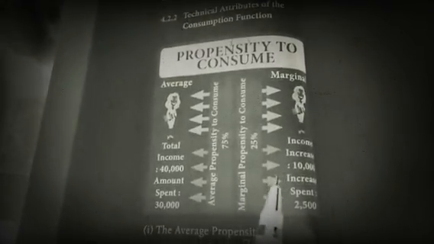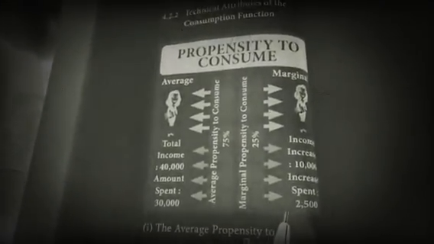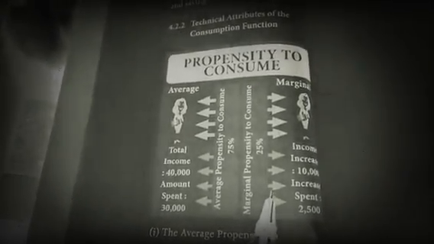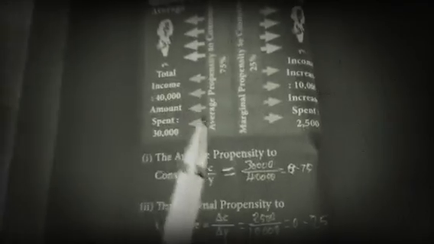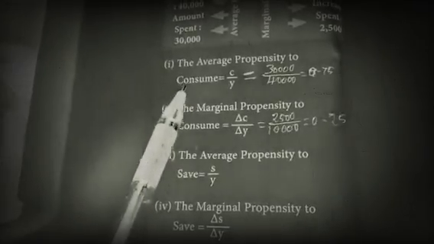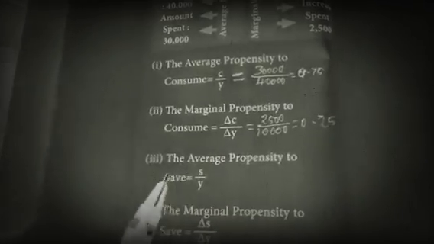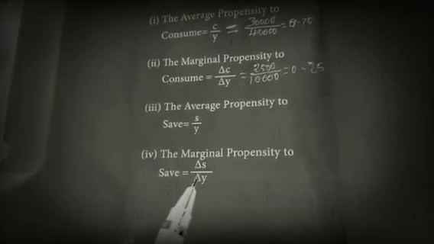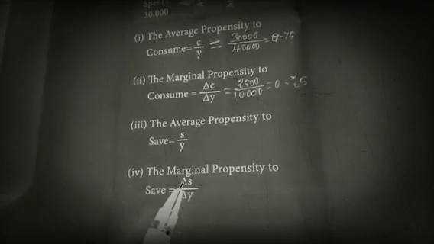If earning income is rupees 10,000, but the increase in spending is 2,500, 75 percentage goes for savings. Here we take 25 percentage as the marginal propensity to consume. The formulas are given: average propensity to consume APC, and MPC, marginal propensity to consume, is change in C by change in Y. Then average propensity to save is S by Y, and marginal propensity to save is change in S by change in Y. This symbol denotes change.